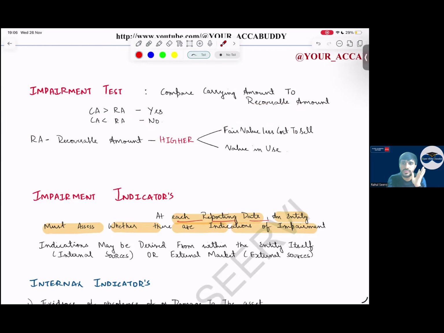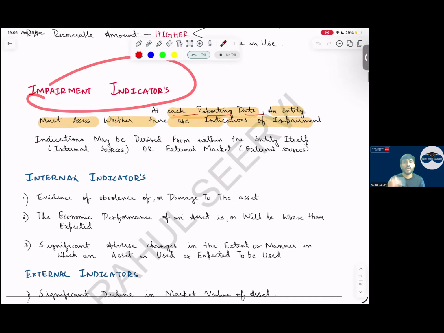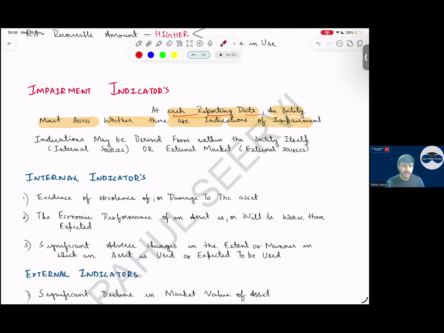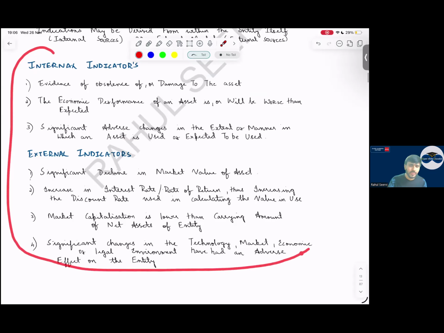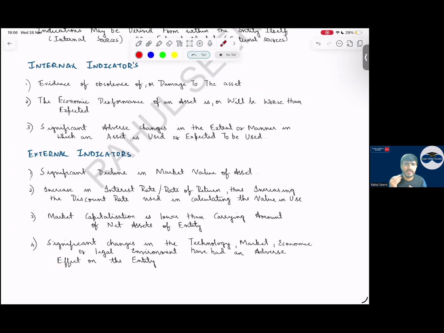Fair value less cost to sell. You will be in a urgent. So read the question carefully. Yes, sir. Then impairment indicators. Sir, what are the impairment indicators? There are internal indicators, external indicators. Again, for theory, a question could come. They will say identify which is internal, which is external, whether it's an indicator or not.